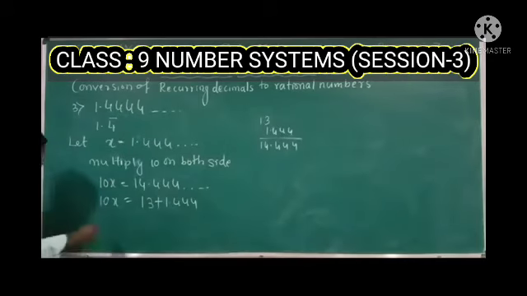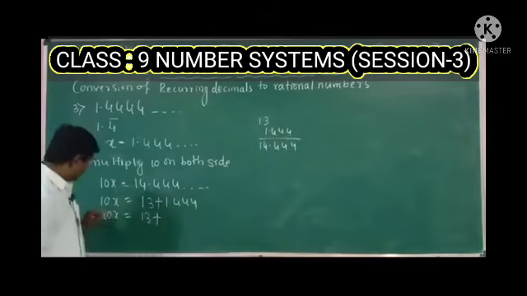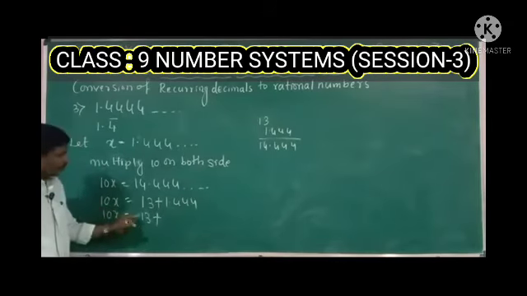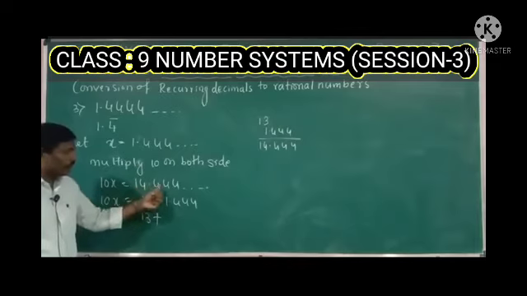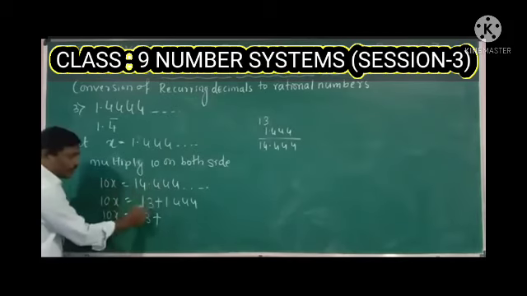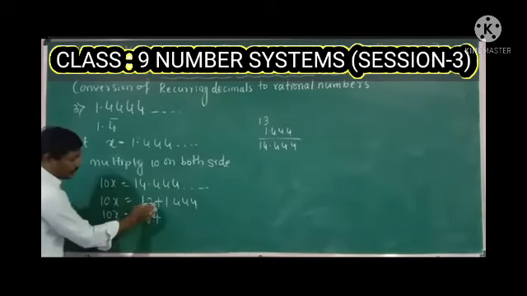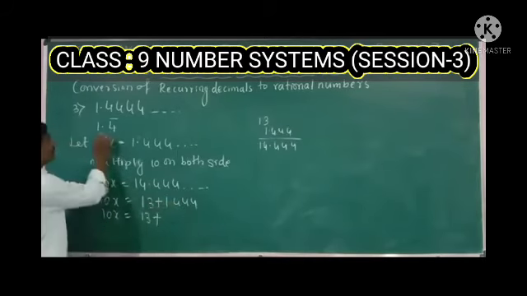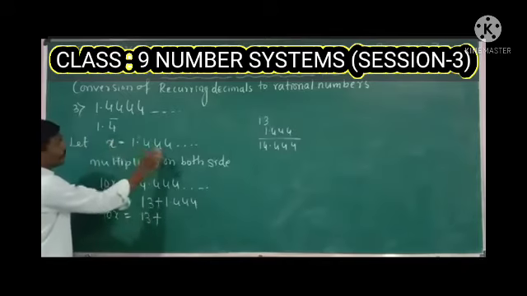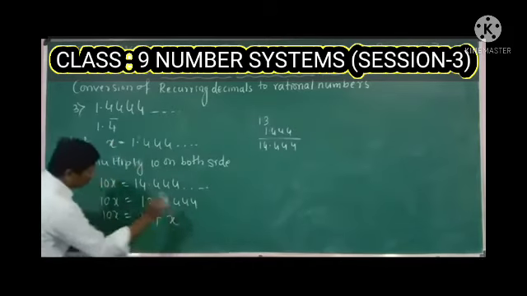Okay, 10x is equal to 13 plus, we are splitting 14.444 as 13 plus 1.44, right? Here 1.44 is nothing but what we are taking as x, right?